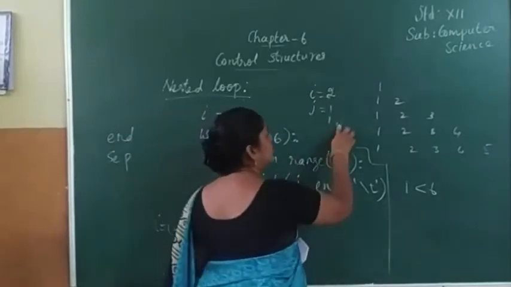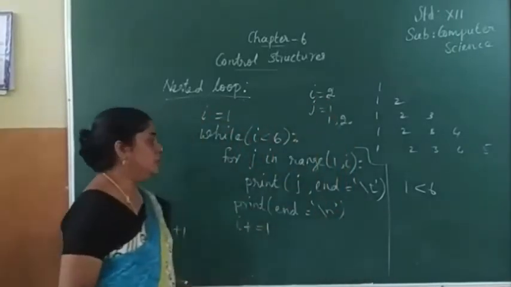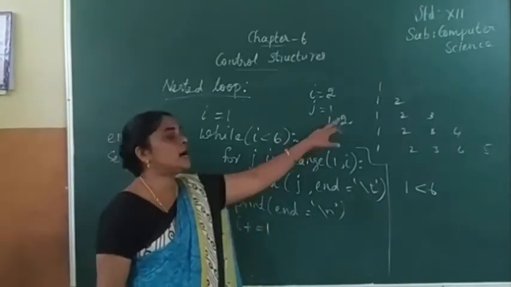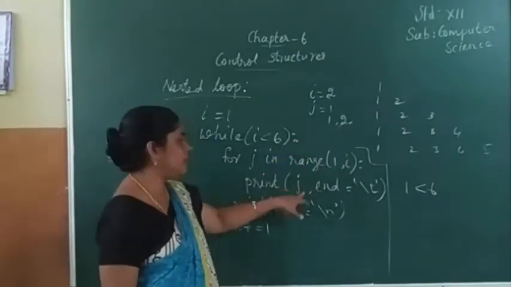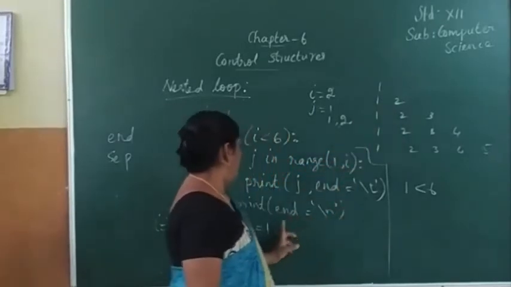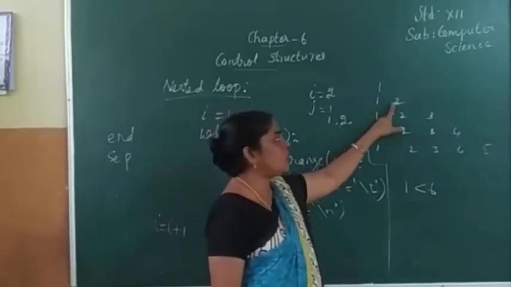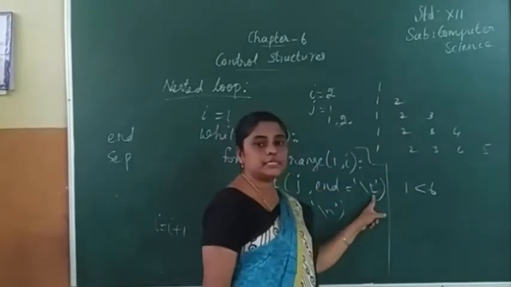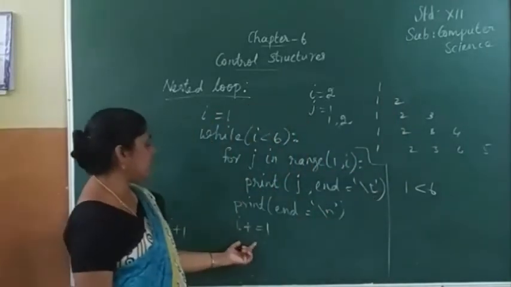So 1, comma, 2. Now j value will be printed. So 1, comma, 2, the second value will be printed. So 1 and 2, here there is a space, so that we are giving this backslash t. Now again the i value changes.